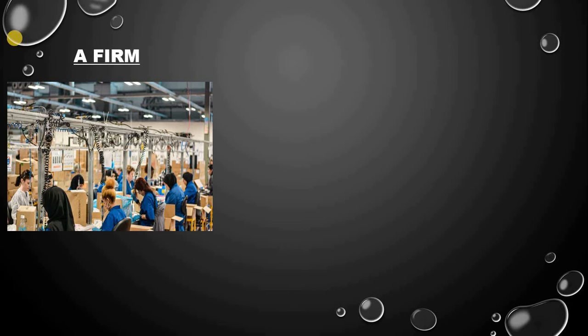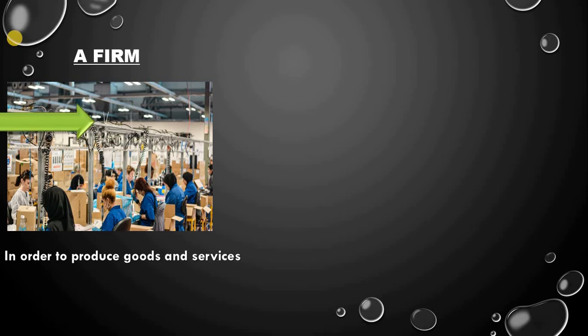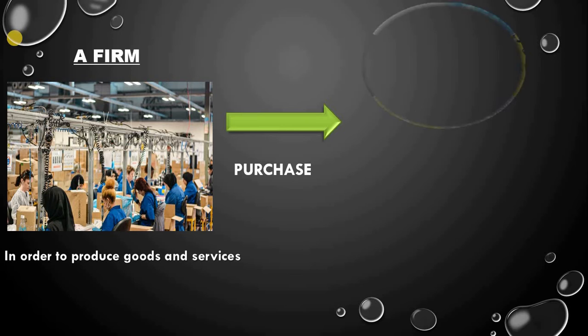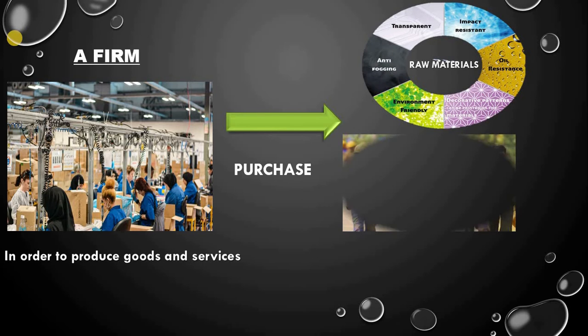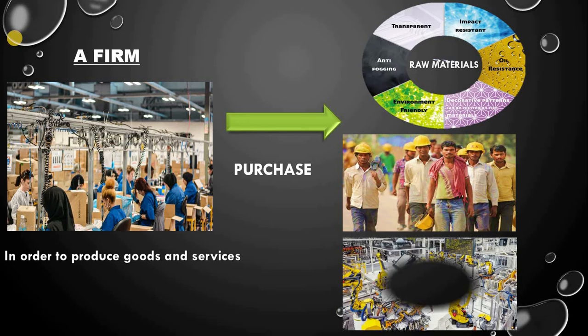Suppose there is a firm. Look at the picture. In order to produce goods and services, the firm has to purchase some raw materials and machines and also employ labor. Not only that, it also has to build factory sheds, and for all these activities the firm has to spend a lot of money. All this expenditure is known as money cost of production.